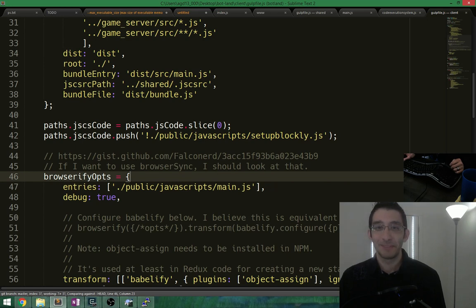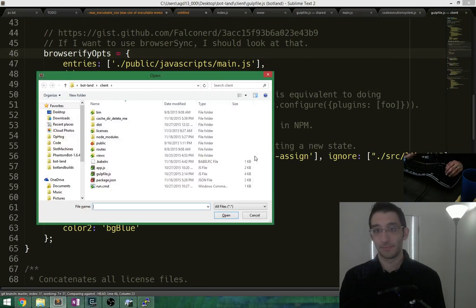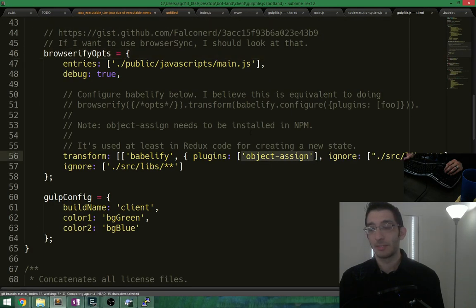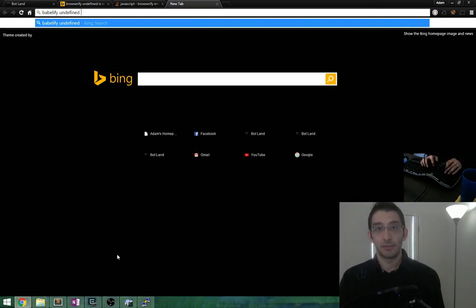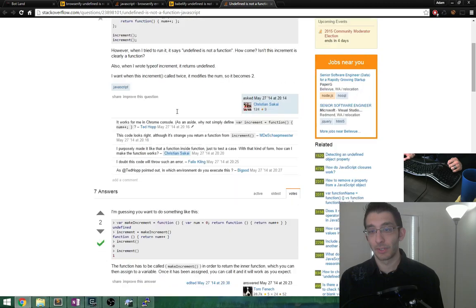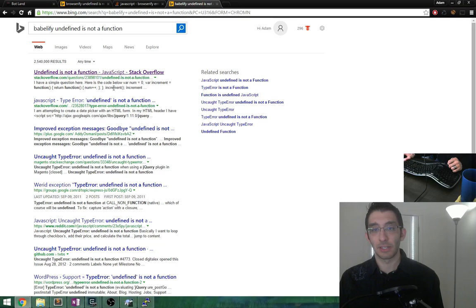Maybe they're using Babel and Browserify. Okay. Maybe I don't have plugins here. Maybe. Let's take a look. Babel RC. Yeah. But I specified plugins here, object assign. This is configuring Babelify. Okay, so Babelify, undefined is not a function. I wonder anything showing up here. When was this even from? In May. Because I'm not getting any more information than this.